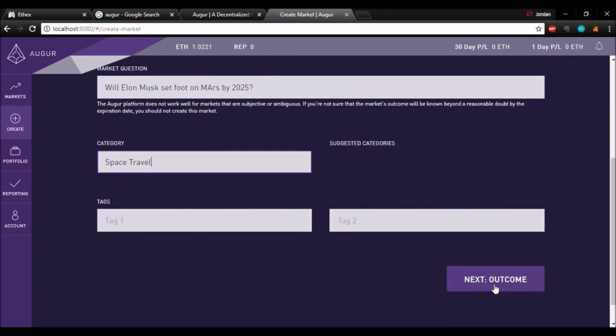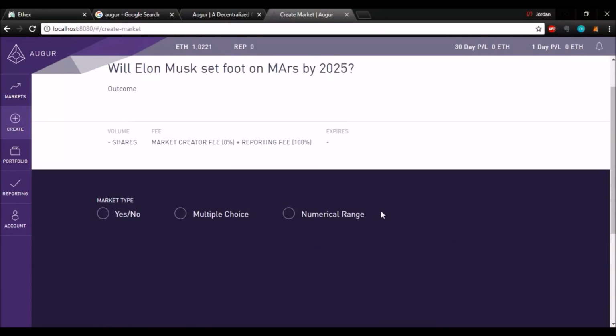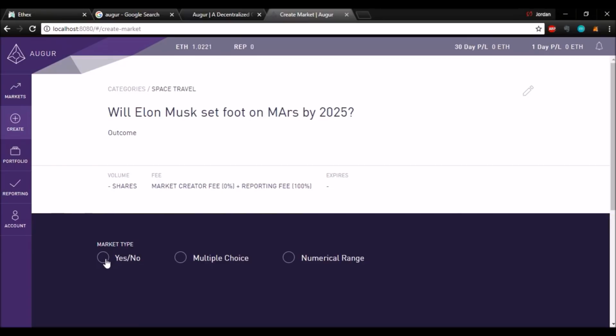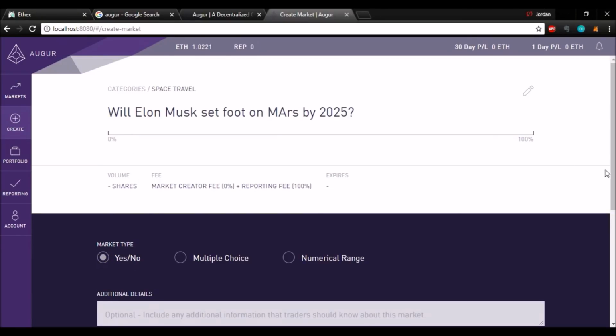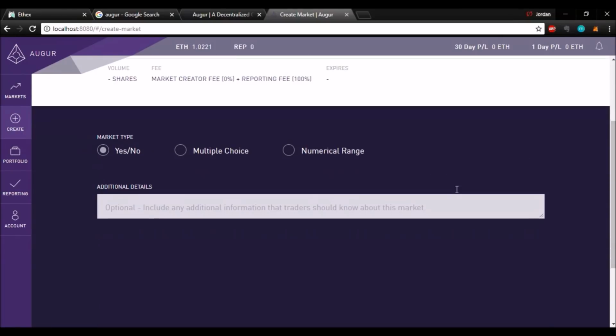So next we're going to go to the outcome, which is where we determine what kind of bet this is, what kind of market it's going to be. Is it like a binary thing with yes or no, or are there multiple options for the outcome, or is it a numerical range? Well, this one is just sort of a binary thing. Either he sets foot on Mars or he doesn't by 2025. So we're just going to go with yes, no.